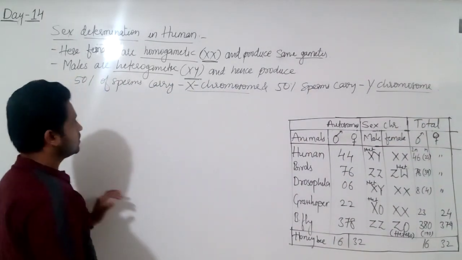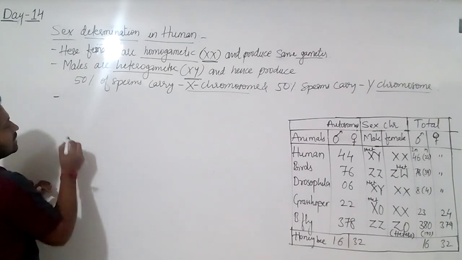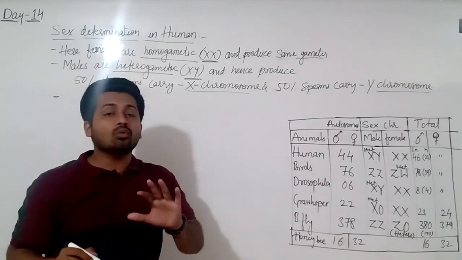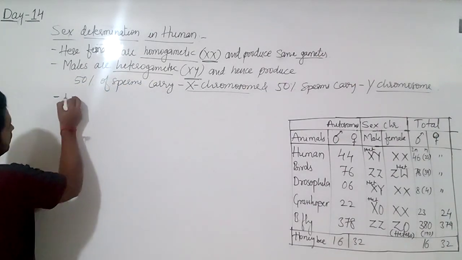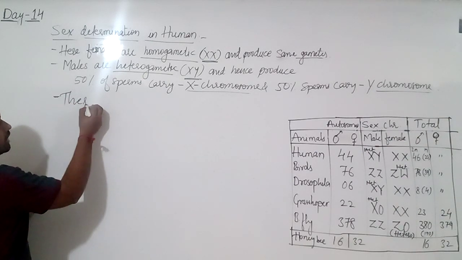That is one. Okay. Now it means here there is equal probability. This point is very important from the entrance point of view.